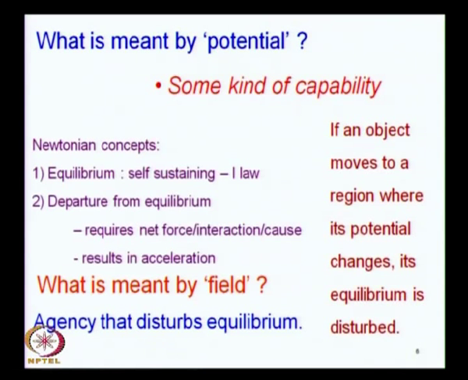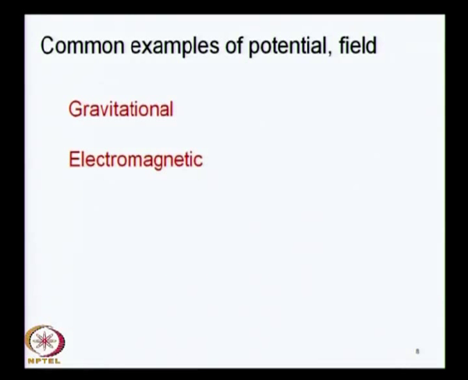So, this field is then the agency that disturbs equilibrium. Now, the interesting thing is that there is a very rigorous quantitative relationship between force and a field. Let us see some of the common examples which you are certainly familiar with: the gravitational potential, the electromagnetic potential. Then there is something that you might call the elastic potential, chemical potential, torsion potential.